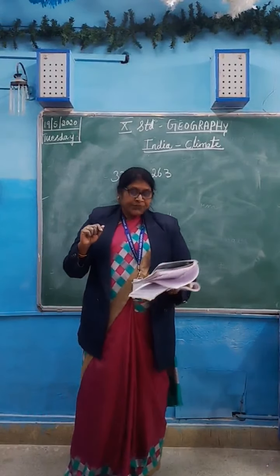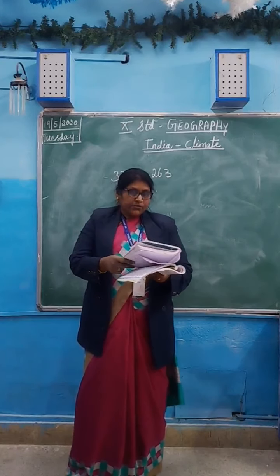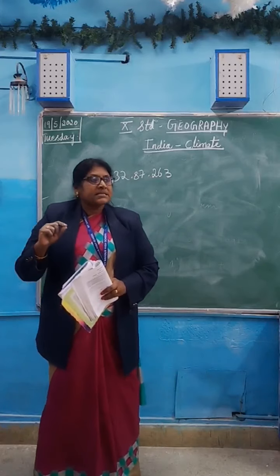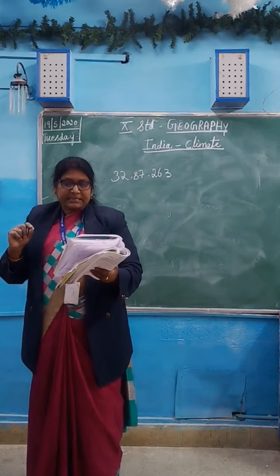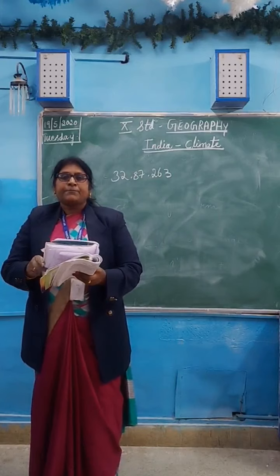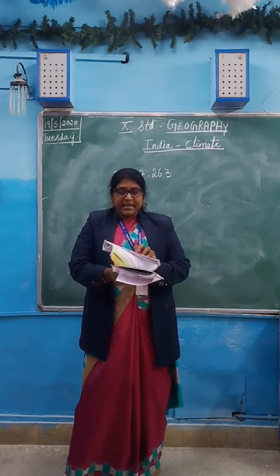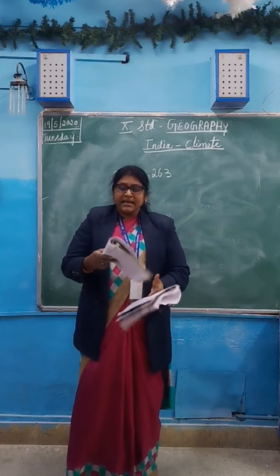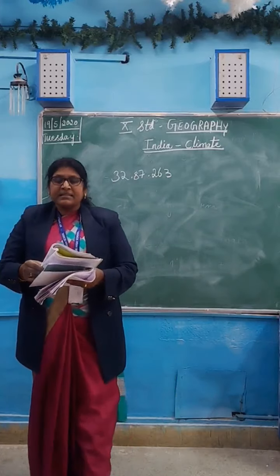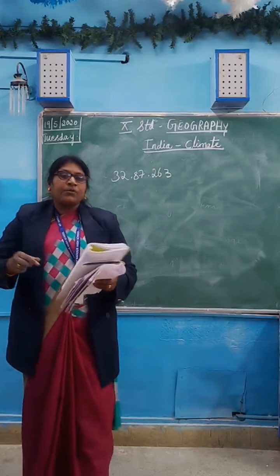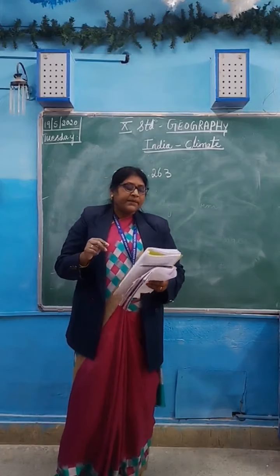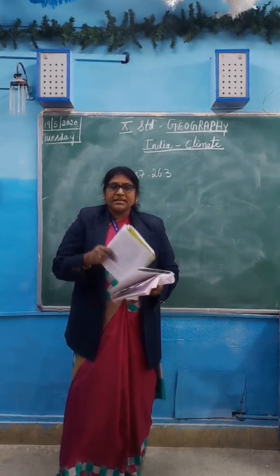Telangana is the newly formed state. Rajasthan is the largest state and Goa is the smallest state. The northern tip is called Indira Col, in Jammu and Kashmir. That's what I explained about India's position and extent.